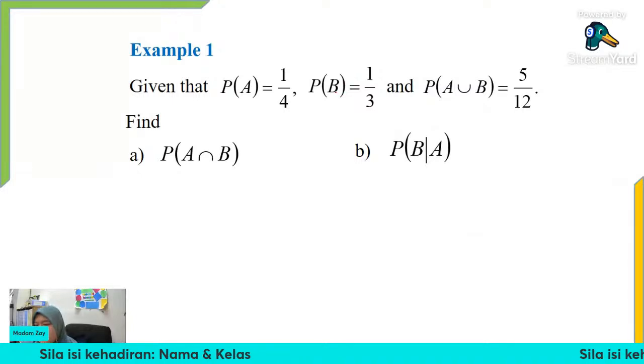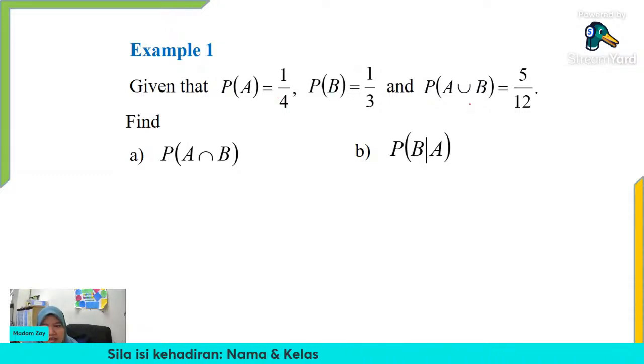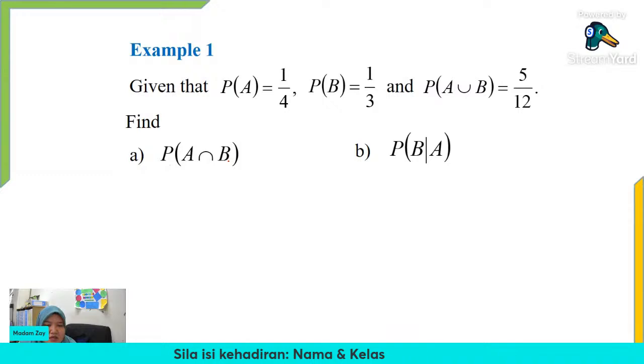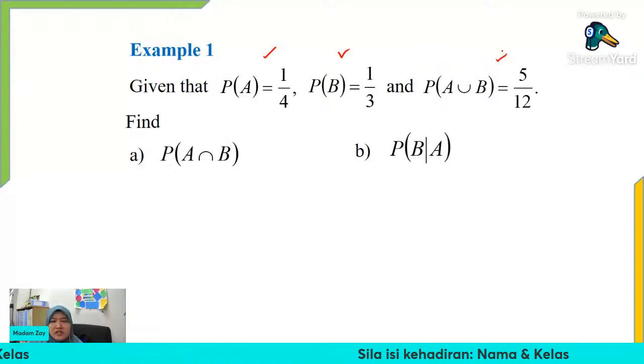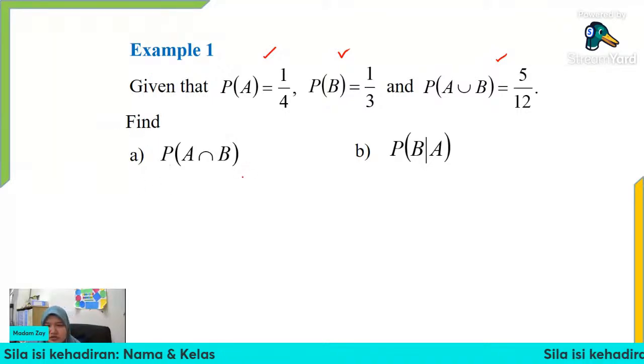Okay, so let's see some examples here. We are given that probability of A is equal to 1 over 4, probability of B is equal to 1 over 3, and the probability of the union of A and B is equal to 5 over 12. Now find the probability of A intersect with B. What is the relation of A intersect with B with all these three pieces of information? We have the general formula of union, right? Only one formula that is true for all cases, which is the union formula.